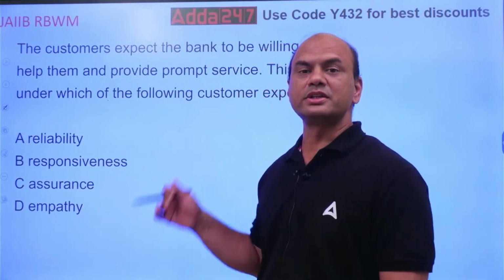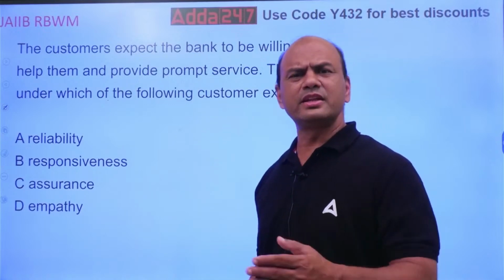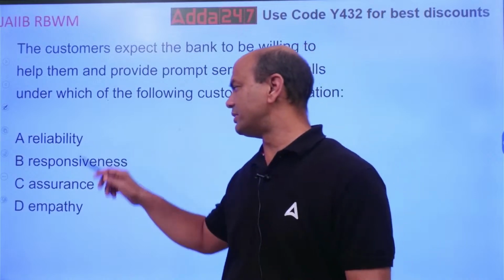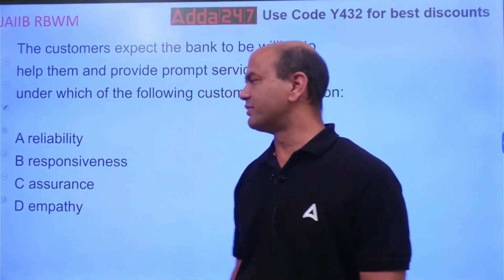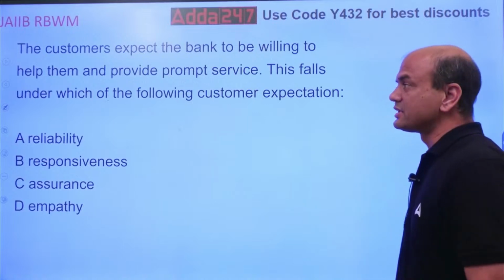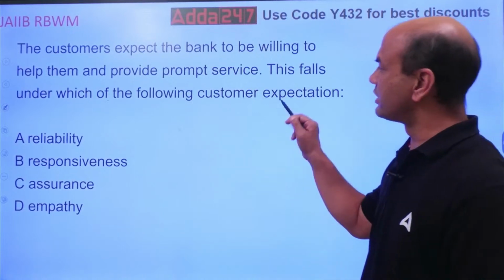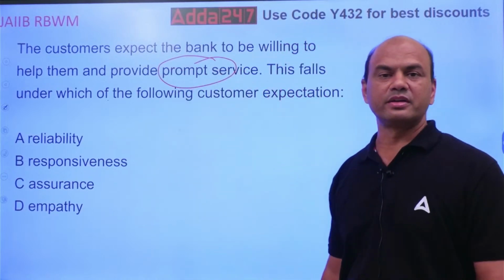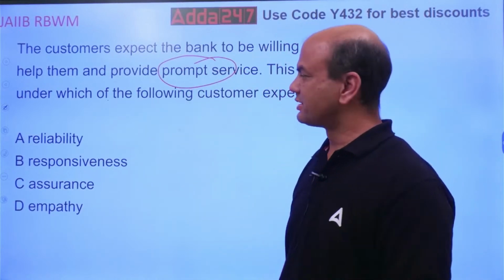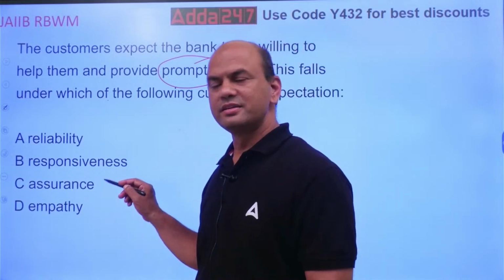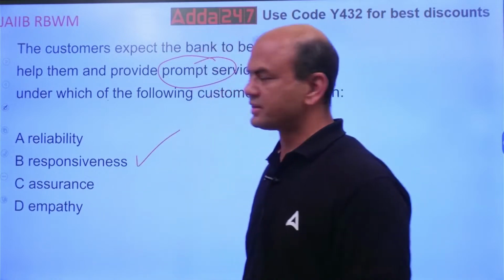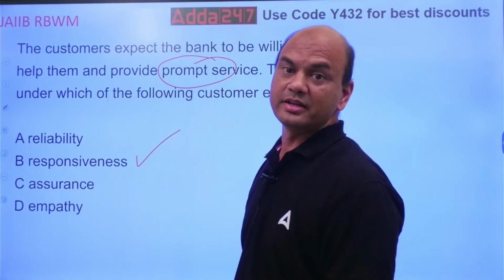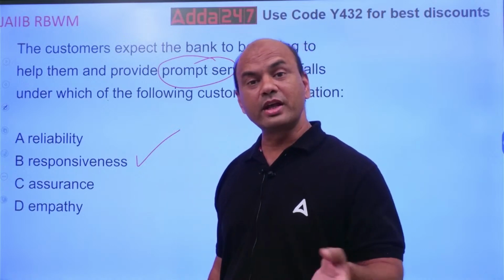Immediately is not possible. So the customer expects prompt service within the given time. What is this called then? Reliability, responsiveness, assurance and empathy. Which is the character displayed over here? Prompt service. It is responsiveness. Responsiveness: fast, respond in a timely manner before anyone else responds.